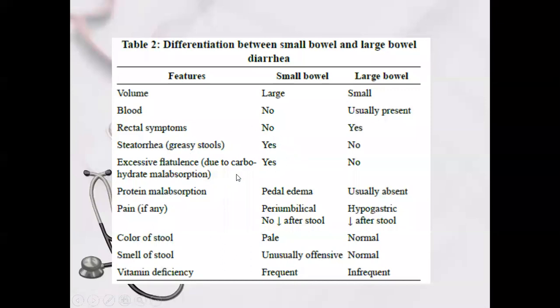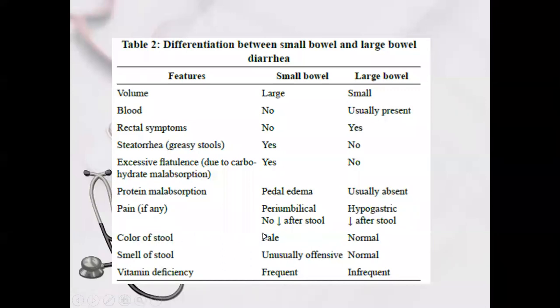Excessive flatulence due to carbohydrate malabsorption will be in the small bowel, not in the large bowel. Protein malabsorption, if present, leads to pedal edema. Edema will be in small bowel involvement, not in the large bowel. Abdominal pain in the small bowel will be periumbilical, and it will not decrease after passing stool. But the pain in the large bowel will be hypogastric, and it will be relieved after defecation.